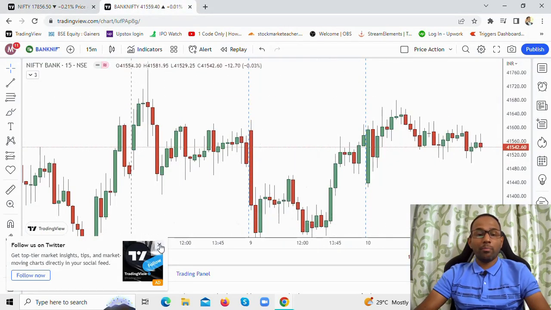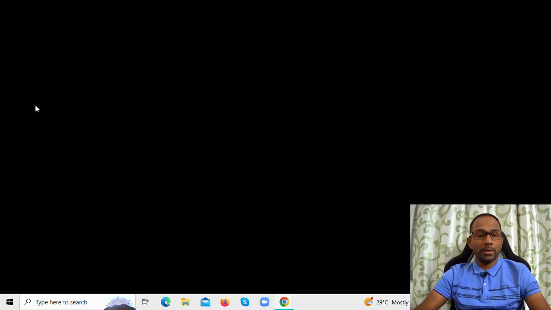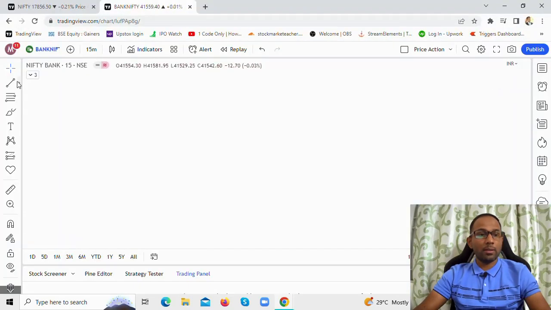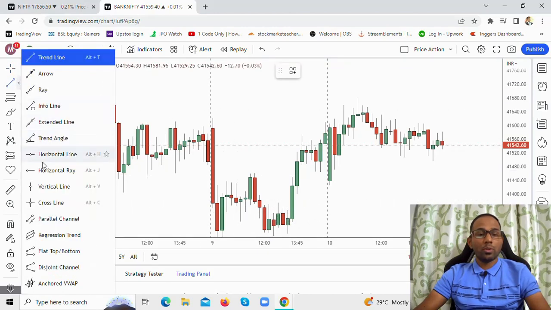Now, coming next to Bank Nifty. Let's start by marking the high and the low for Bank Nifty. What is the high and the low for Bank Nifty? We need to see this. My screen just blanked out. Okay, it's back on. All right, so now this is the level that you need to watch out for.